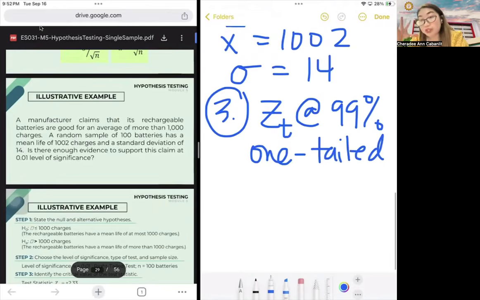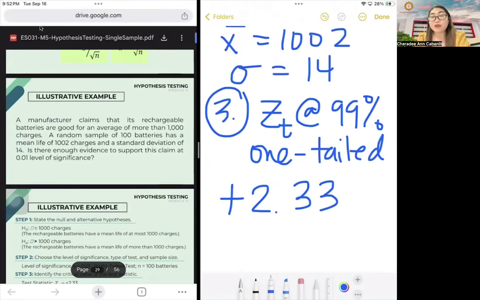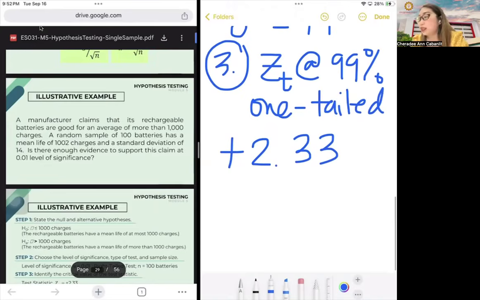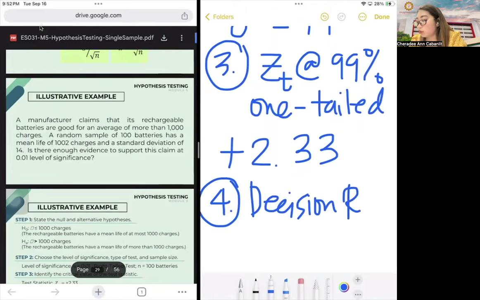Since it's "more than," it's positive 2.33. Okay, hopefully you remember this. We discussed this already, the Z value at 99%. Fourth step, your decision rule. So what's your decision rule? So you can actually write the words decision rule.